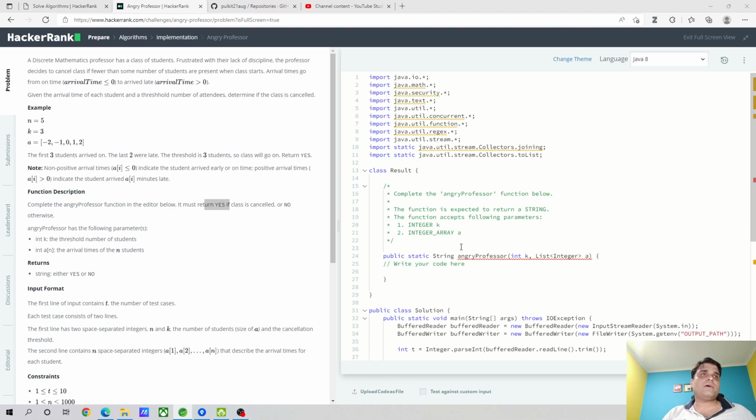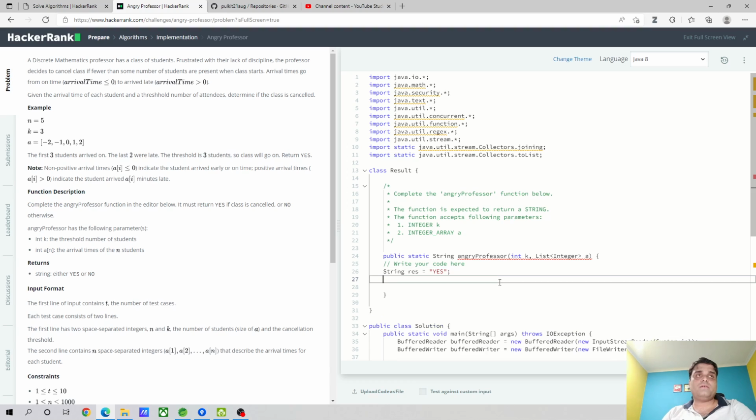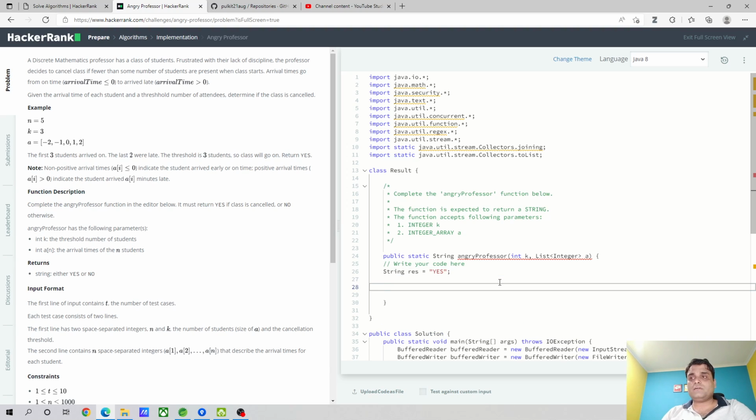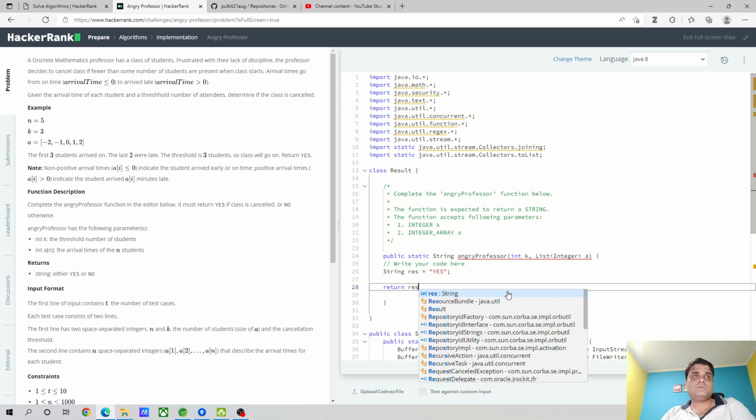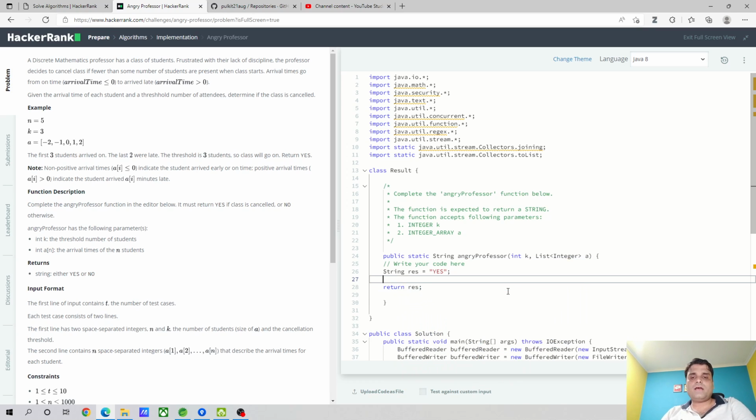We first of all define a string value, which we will be returning as part of the method. Okay, and now here comes our for loop.